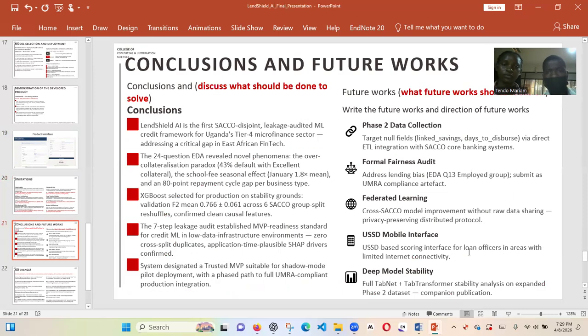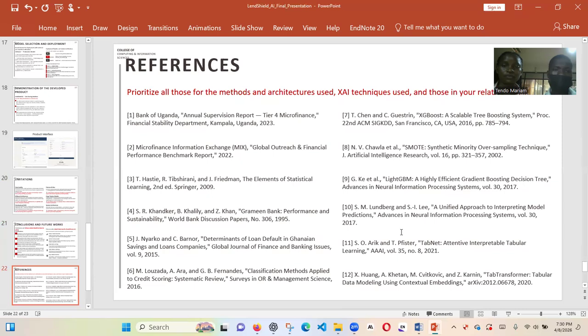We are just wrapping up now. In conclusion, we say this is one of the first models that is leakage-audited for credit frameworks in Uganda. And then our 24 EDA revealed a lot: the collateralization paradox and school fees seasonality. And then for future work, we are looking at recollecting data to gain massive and cleaner data, without those limitations. That is what we are looking forward to. And then maybe USSD interfaces, form edits. And then references. These are the references that we have.